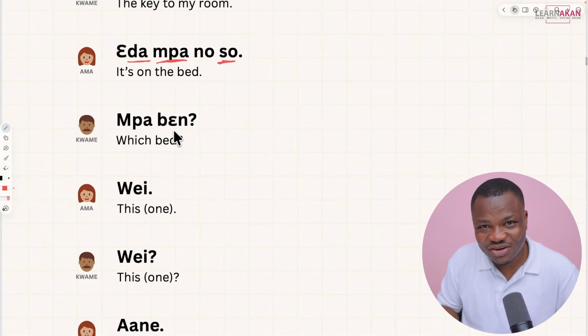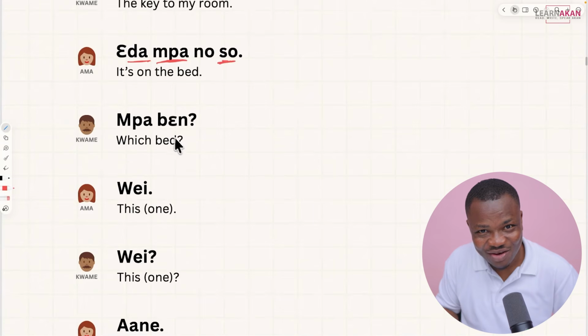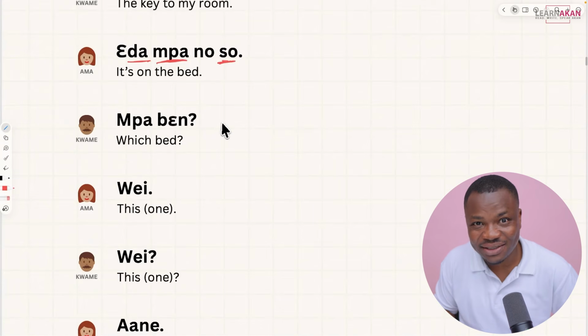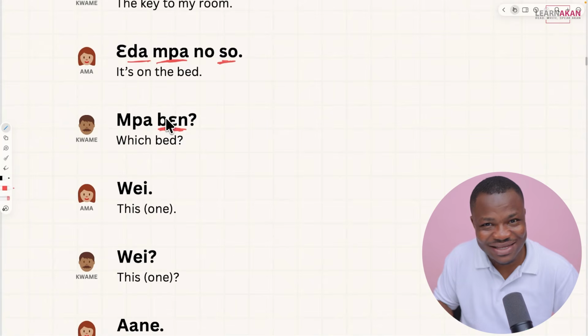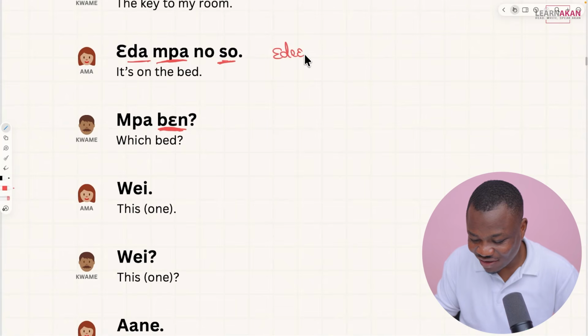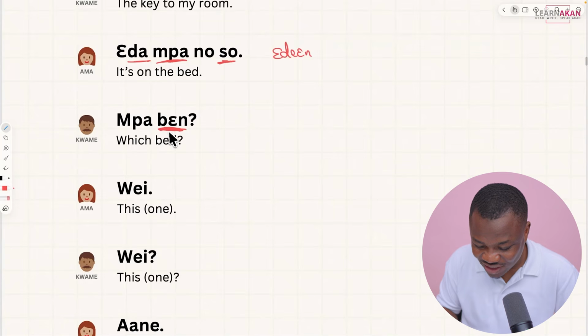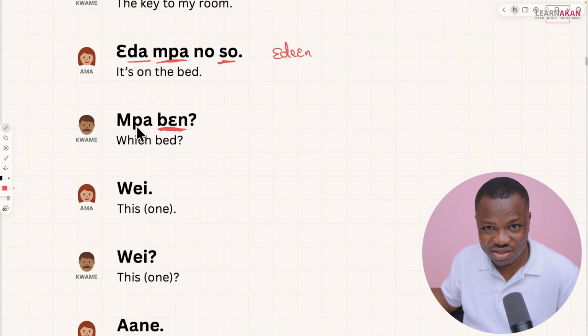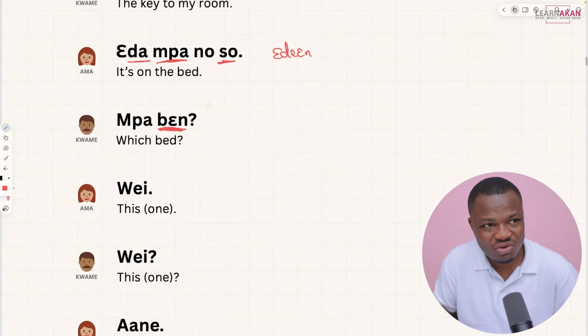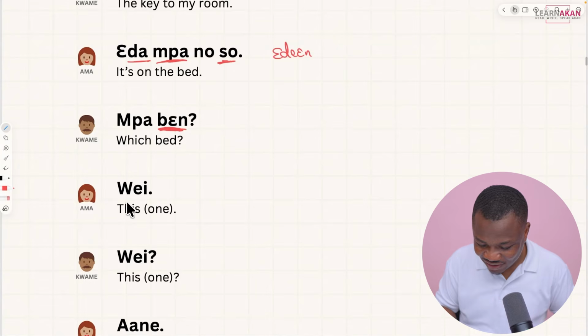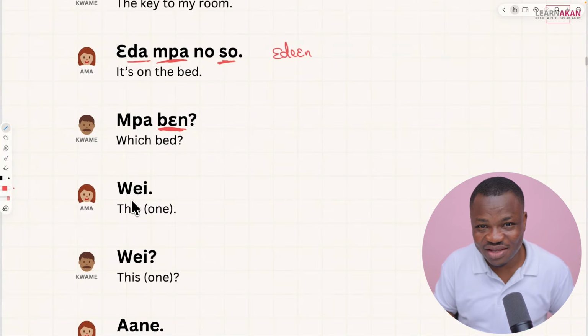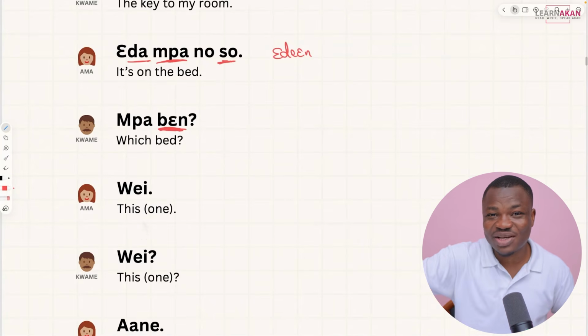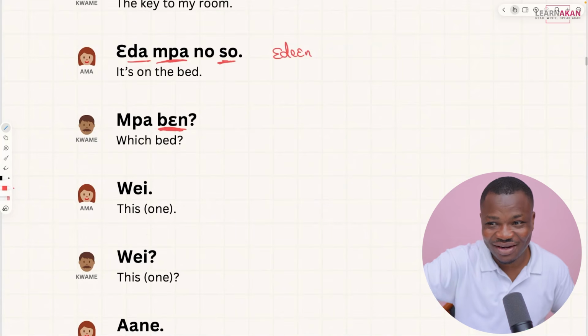Kwame uses the interrogative determiner again. So you see how he's using it. Mpa beng. So I told you this cannot stand by itself, unlike the dien or a dien, right? So this cannot stand by itself. It will come after the object or the item that you are seeking to ask about. So in this case, it's mpa, which is the bed. So mpa beng, which bed? What bed are we talking about? And then Ama says we. Usually when you say we, you'll be pointing at the particular thing, right? So you say we,